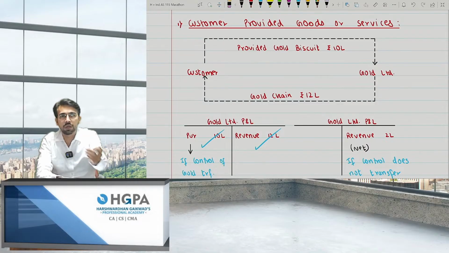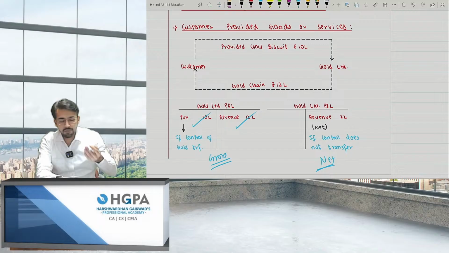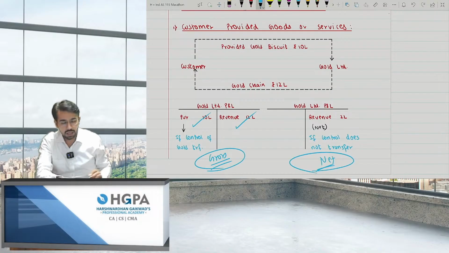I have to make it for you only. So I haven't taken the ownership of that gold biscuit. So at that point of time, I'll book revenue of 2 lakh only. That is on net basis. The control does not transfer. If control was not with me, I have to book revenue on net basis, right? So these are the 2 points: gross basis or net basis.